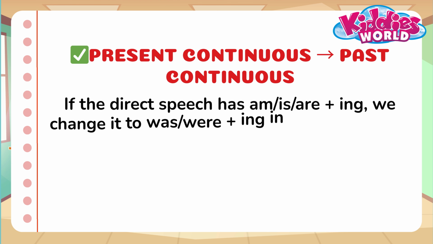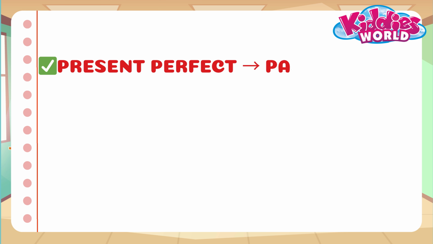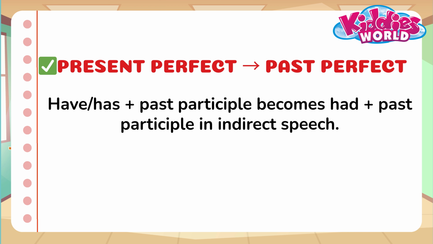Present continuous to past continuous. If the direct speech has am, is, are plus ing, we change it to was, were plus ing in indirect speech. Check the example. Present perfect to past perfect. Have, has plus past participle becomes had plus past participle in indirect speech.